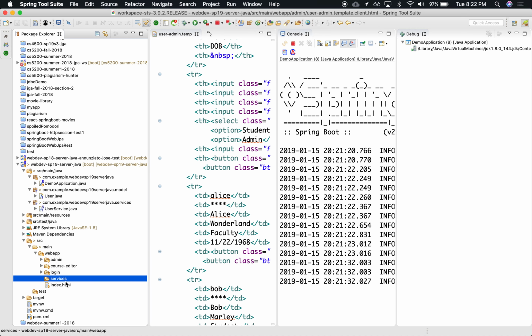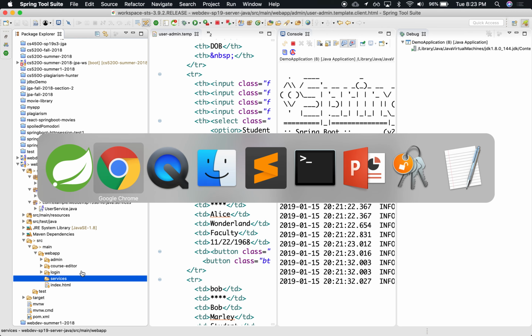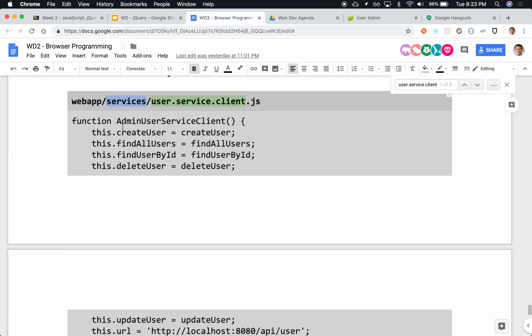Under services, we're going to have one service dedicated to each data type: one service for dealing with users, one for modules, one for courses. Typically for every table stored in the database, we'll have a dedicated service. In the service, we already have a sample of what this might look like.